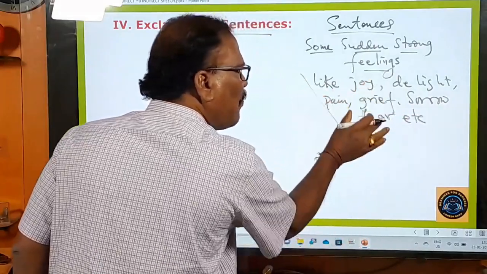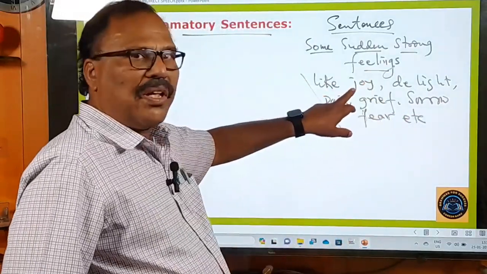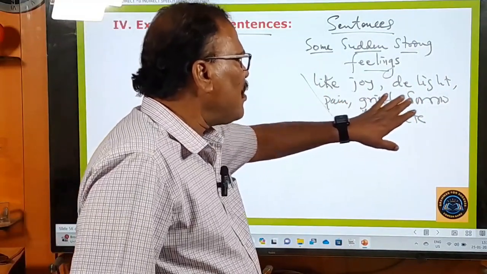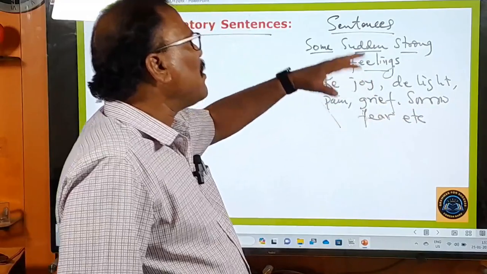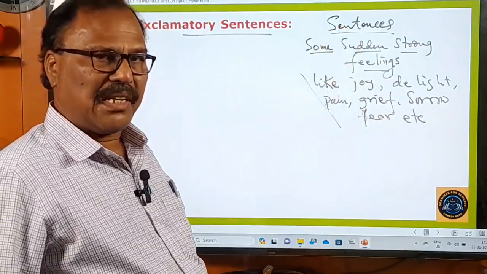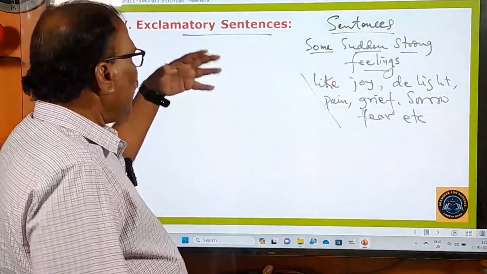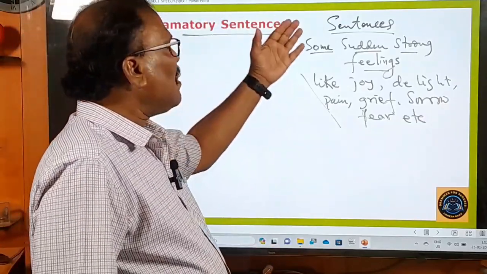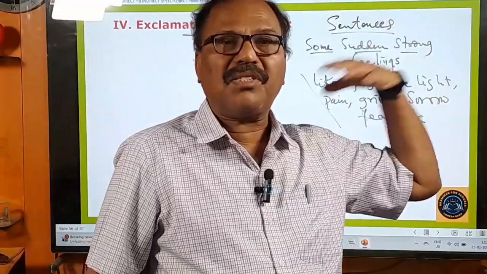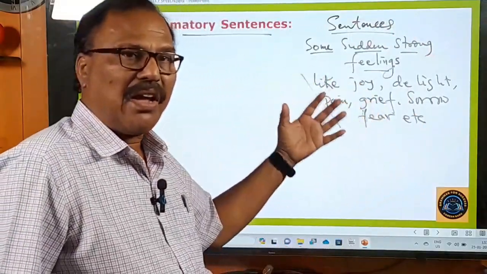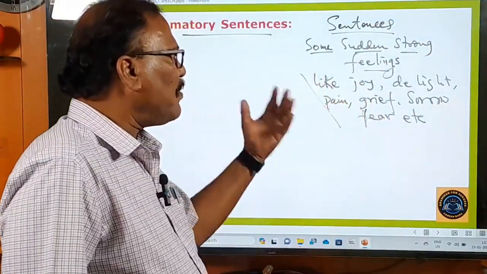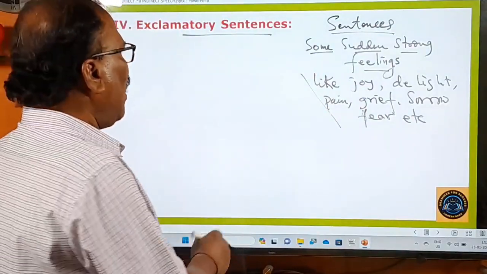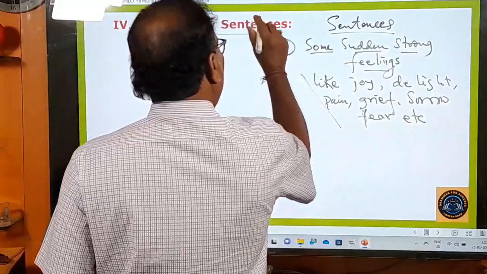So the strong feelings of joy, delight, pain, grief, sorrow, and fear are all expressed in these exclamatory sentences. That's why the definition of exclamatory sentences is that the sentences that contain some sudden strong feelings like joy, delight, pain, grief, sorrow, fear, etc. are called exclamatory sentences.